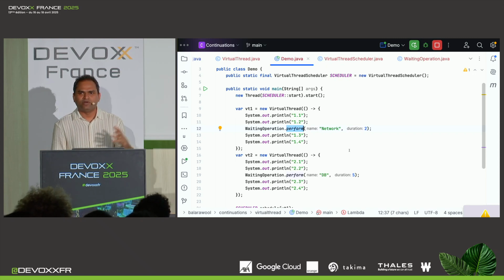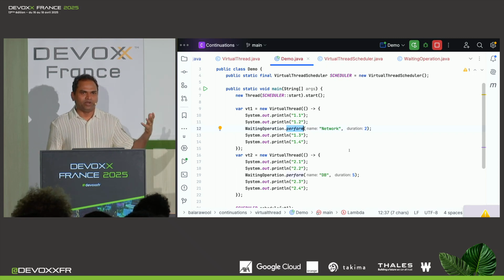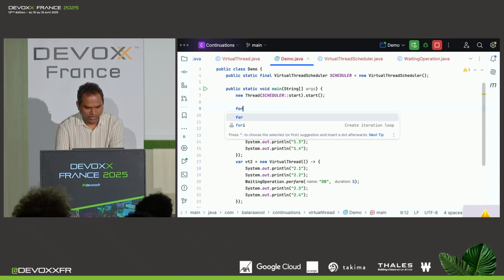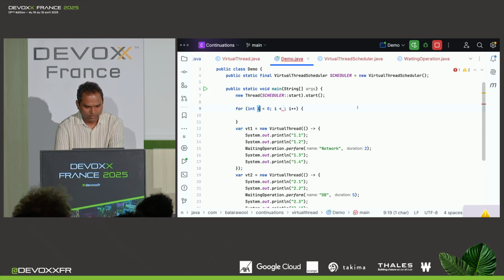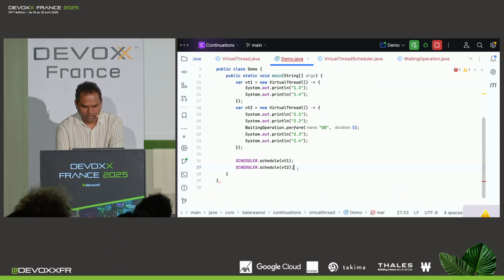But hang on, we have a virtual thread implementation, right? And at the beginning, we said virtual threads are highly scalable. So we can create them in abundance. We can have a large number of them. So let's now turn the heat up, and let's create, if not a million, a few thousand of these. And let's put this to the test and see how it will behave.